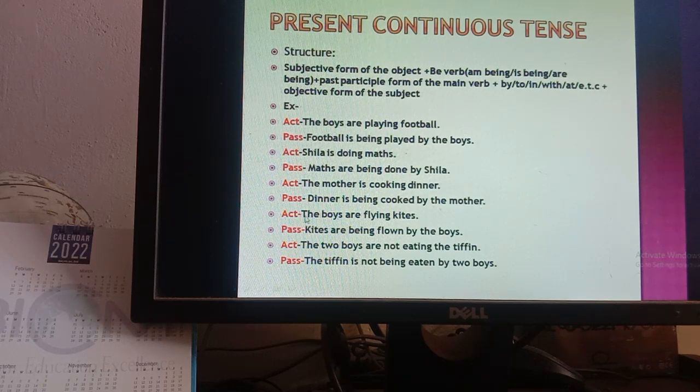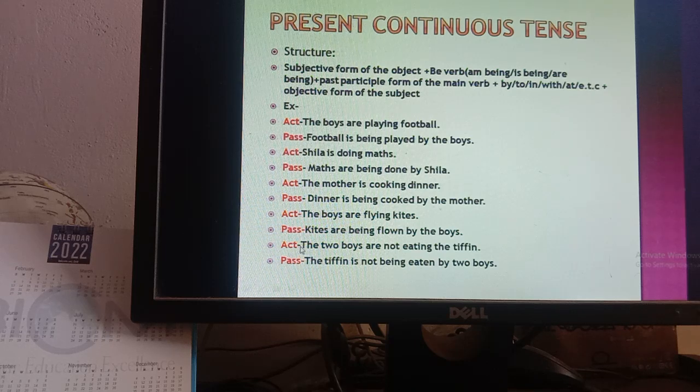Then number 4, the boys are flying kites. Kites is the object, make it subject in passive, kites. Then there will be are, as kites are plural, then being according to the structure, then the past participle form of fly is flown, then by the boys.